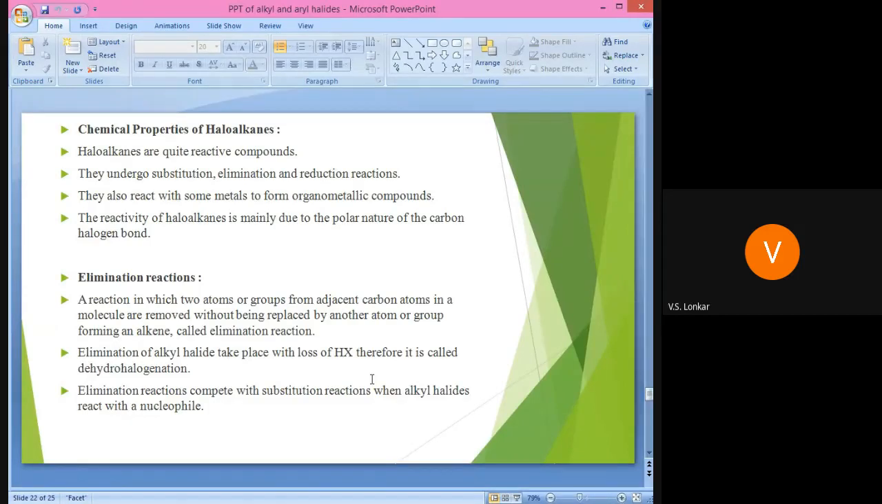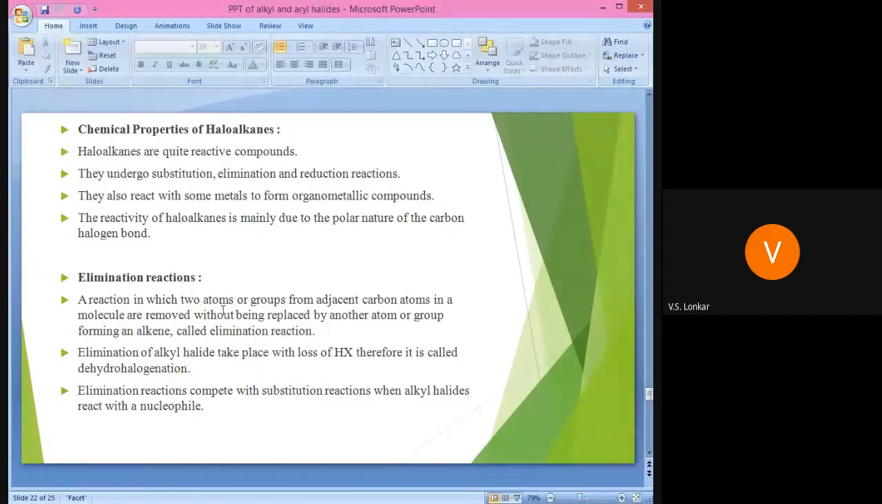Just remember this, because there will be questions on it in MCQs. This question is asked many times: alkyl halide shows, and then there will be options. First see elimination reactions, then later on substitution reactions.